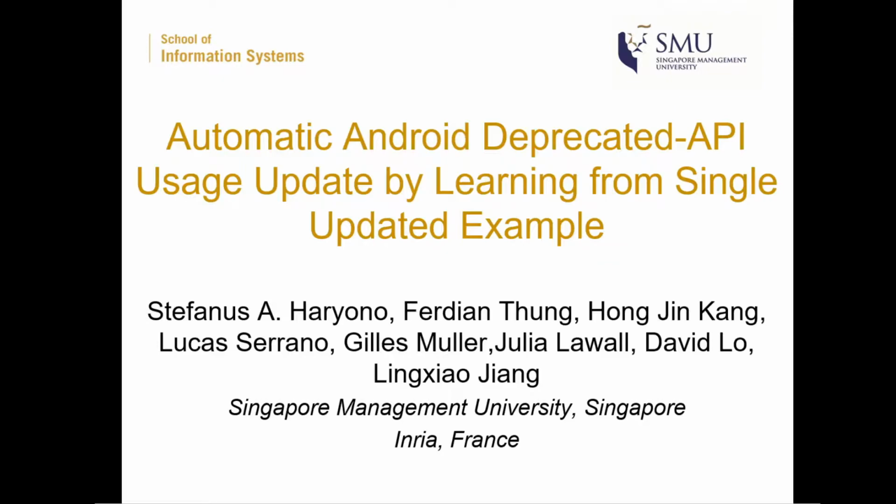On this occasion, I would like to talk about CocciEvolve, which is a tool to automate the update of deprecated Android API by learning from a single update example. This work is a collaboration between Singapore Management University and the Indian Institute.